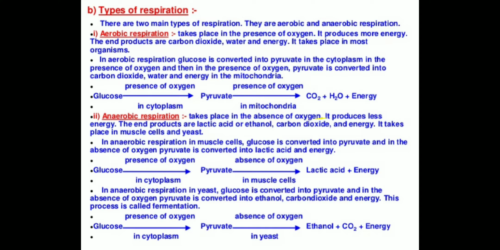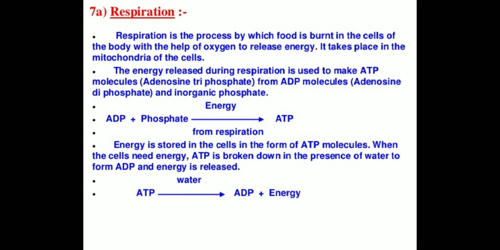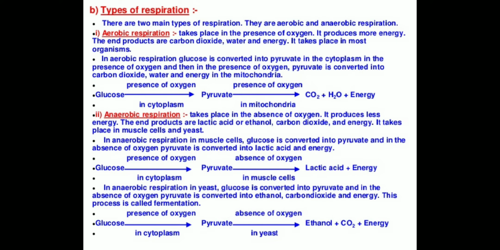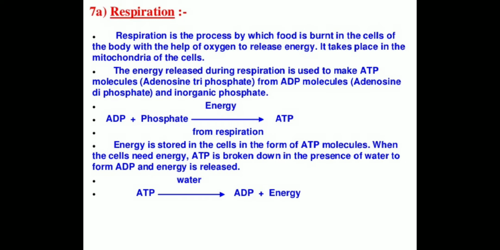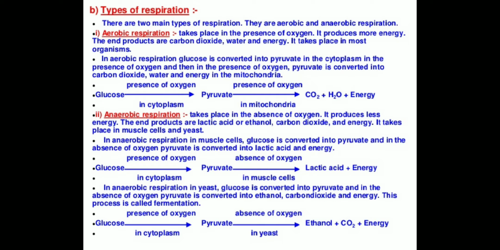Now we are coming to anaerobic respiration. This respiration takes place in the absence of oxygen. It produces less energy, only 2 ATP. Here we get 32 ATP, here we get only 2 ATP of energy, right? The end products of this one are again of two types, which I am going to explain to you: lactic acid, and ethanol plus carbon dioxide and energy, right? This takes place in muscle cells sometimes when we get fatigued, and in yeast, that is a fungus, right?